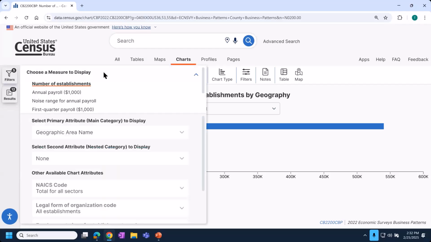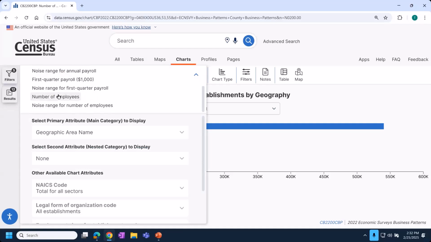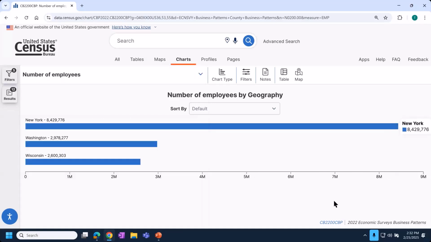You'll do both of these things by clicking into the measure drop-down menu at the top. Remember those right-aligned options in the table, those show as measures, and we wanted to choose number of employees. So it's already updated that in the background.